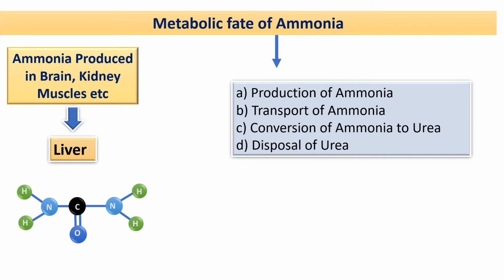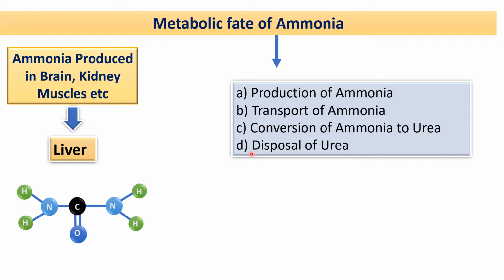Welcome you all to a new lecture series, and here we are going to discuss the metabolic fate of ammonia. As we know, the ammonia which is produced in various tissues, commonly in the brain, kidney and muscle, is transported in the circulation and goes to the liver, where in the urea cycle you will get urea. This is the structure of urea. This metabolic fate of ammonia will be discussed under the following headings.